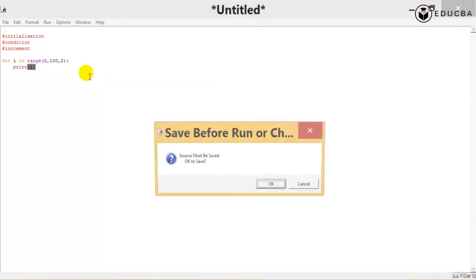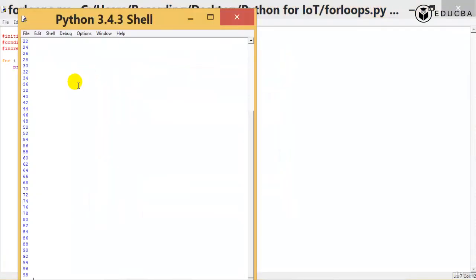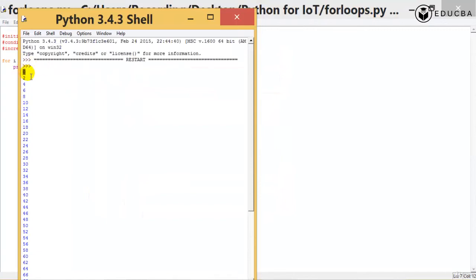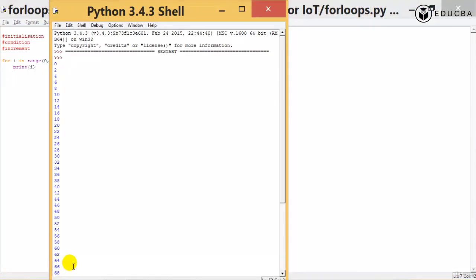All right, so function f5, and then it says for loops. It just printed for you all the numbers 0, 2, 4, 6, 8, 10, 12, 14, 16, 18, all the numbers up till 98. It didn't print 100.